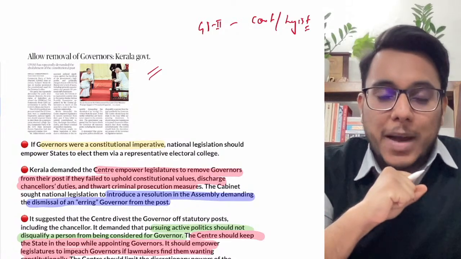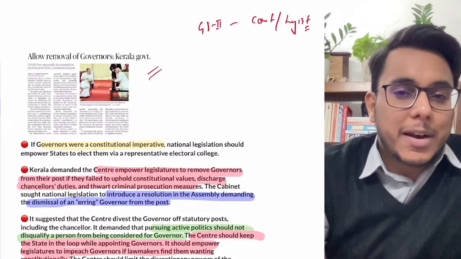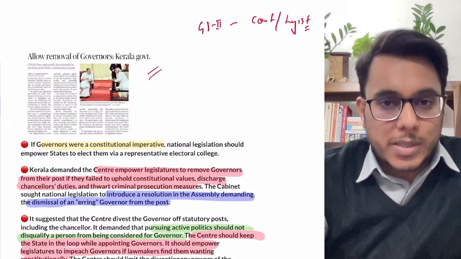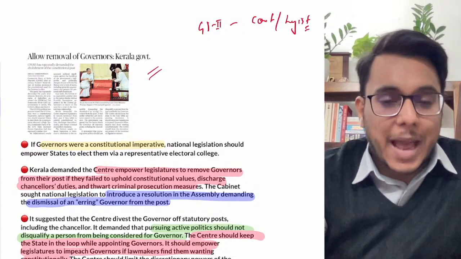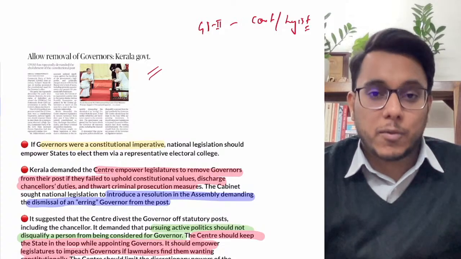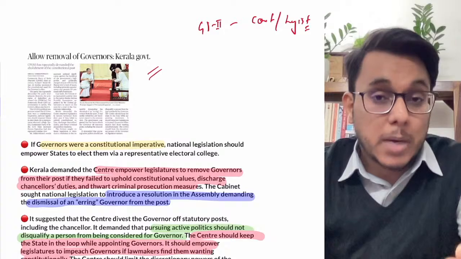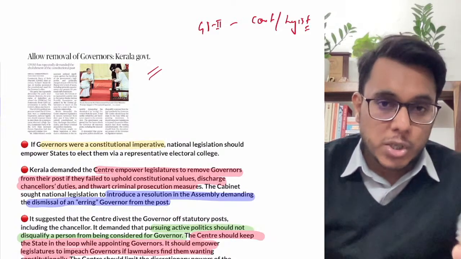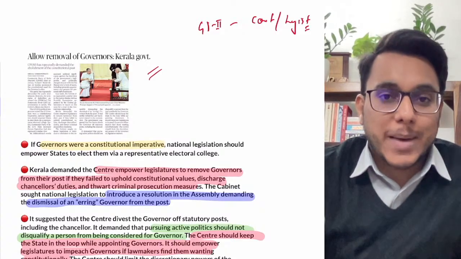Over the past few months, we have seen that the position of governor has become more and more controversial. Now, what is the controversy? We have seen that the center government has used the governor to stall developments, to stall certain laws which are being framed by the states. Particularly when the states are being ruled by opposition parties, the position of governor has been used again and again by the center.